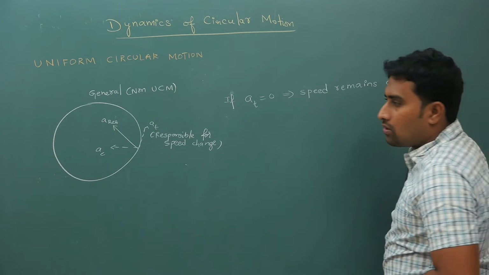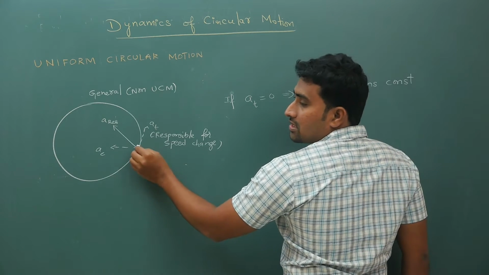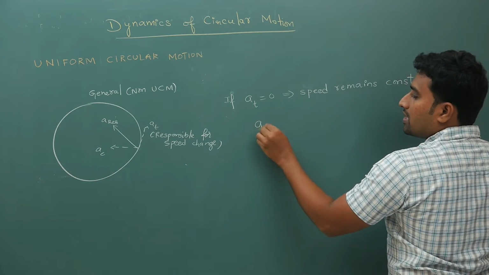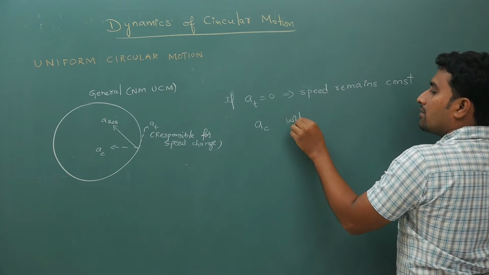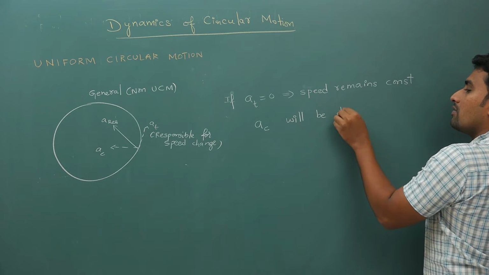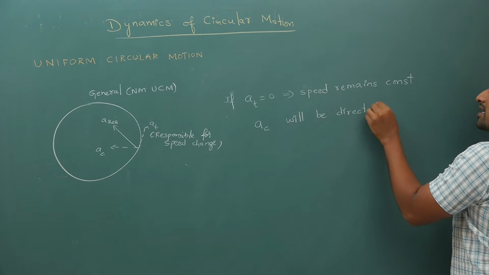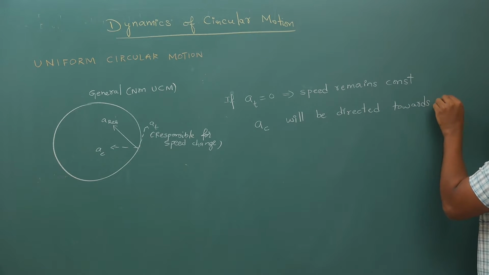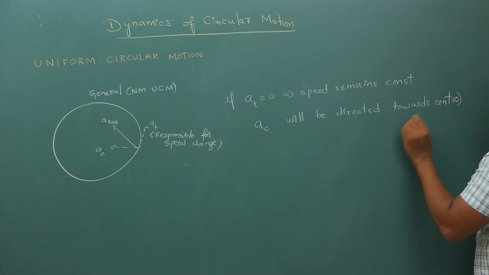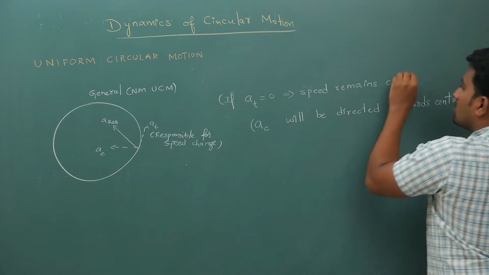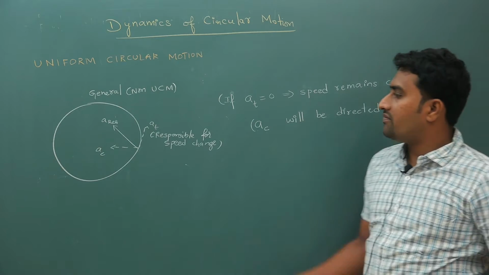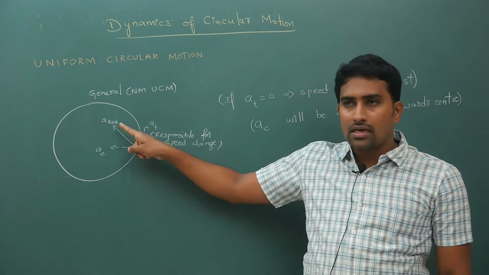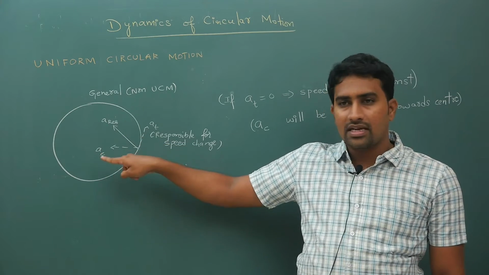And the acceleration that you have here, the centripetal acceleration, will be directed towards center this way. Hope you have understood what I have explained. If A tangential is 0, speed will remain constant, and your A resultant will be in the direction of AC.